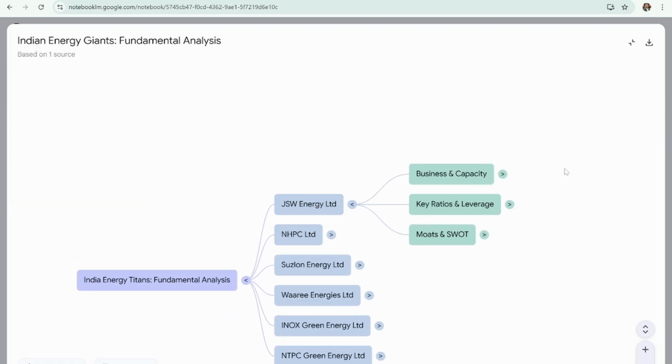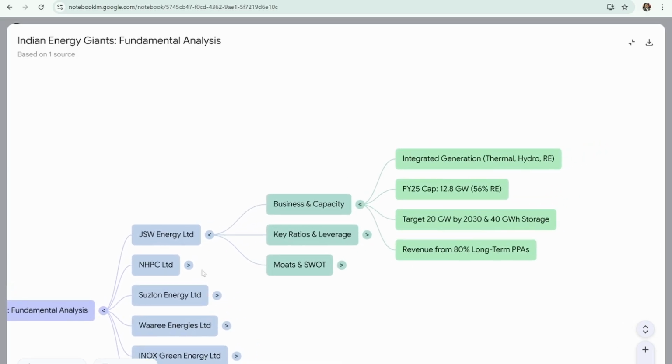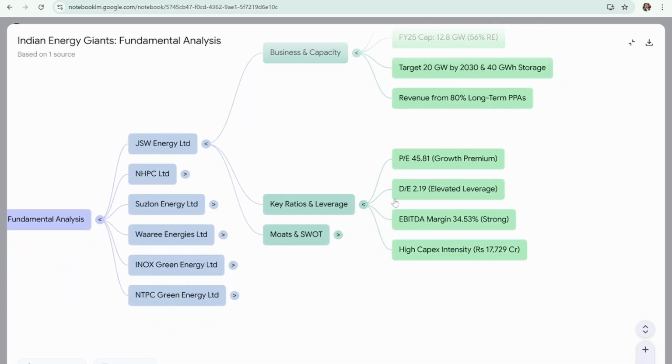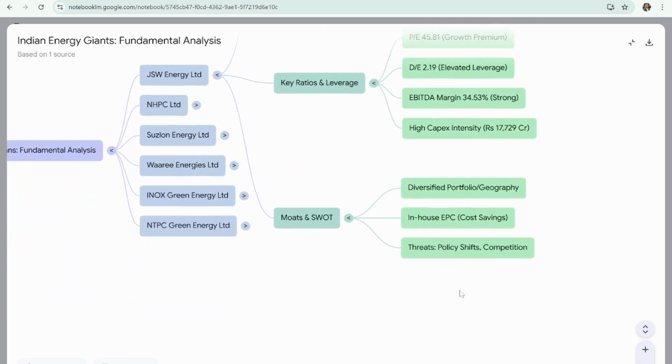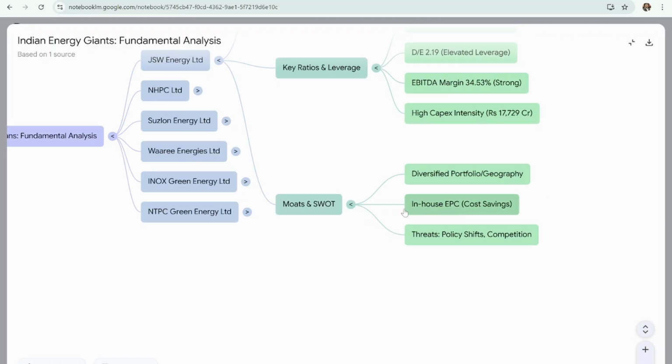So if we go into each of the companies, you can see the main ideas behind it. So what's the business capacity, what are the key ratios, what are the moats, diversified portfolio, geography.